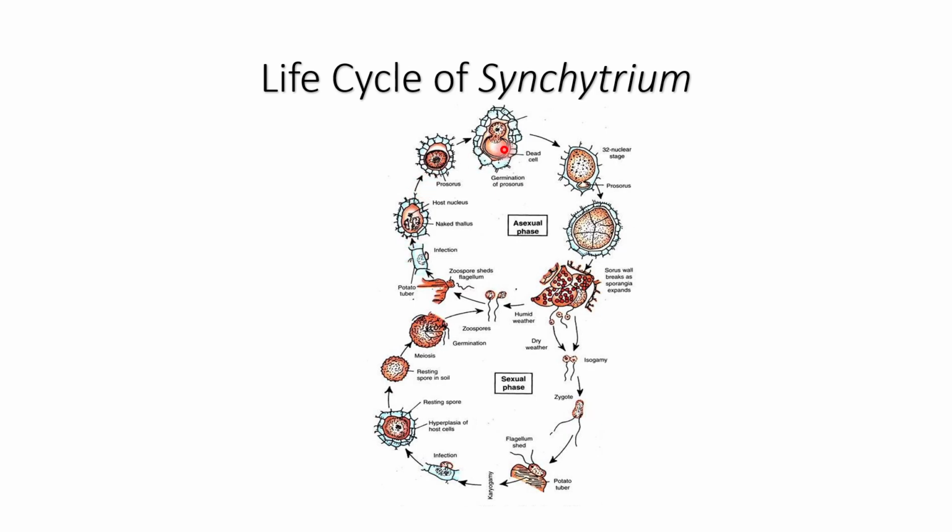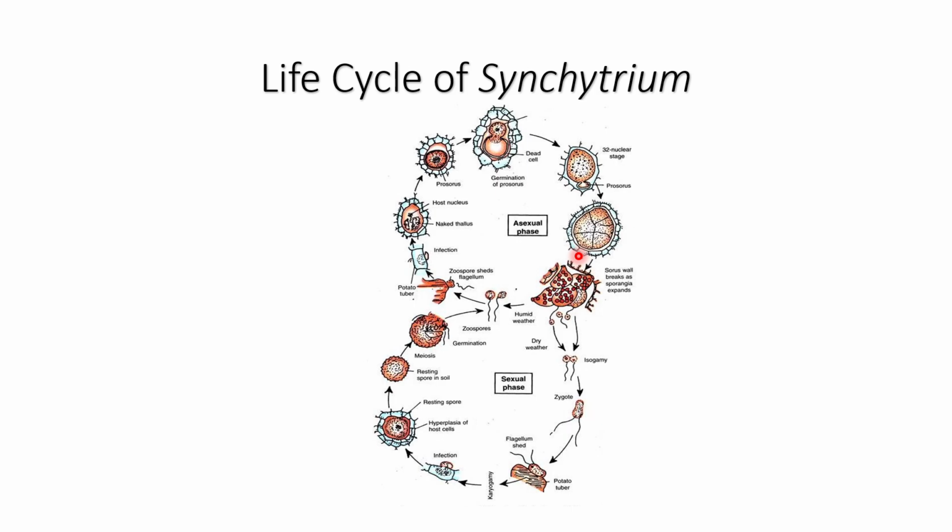This prosorus will undergo germination, and there will be a 32 nuclear stage, and after that there will be more nuclear division, and the protoplasm of the prosorus will be divided into 4 to 9 protoplasmic sections, and each section will ultimately be converted into a zoosporangium. And in the zoosporangium there will again be formation of zoospores, and the zoospores will be released if the environmental condition is suitable.